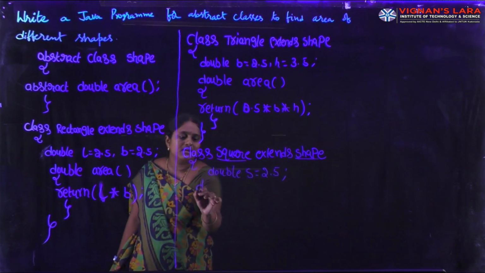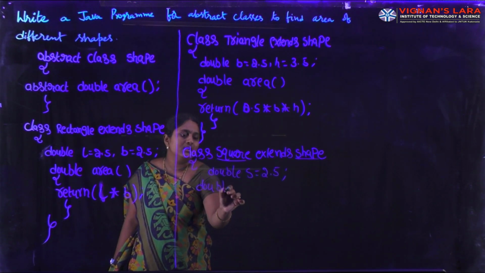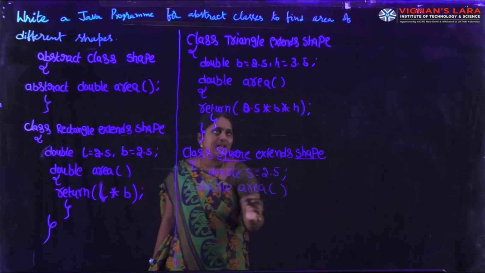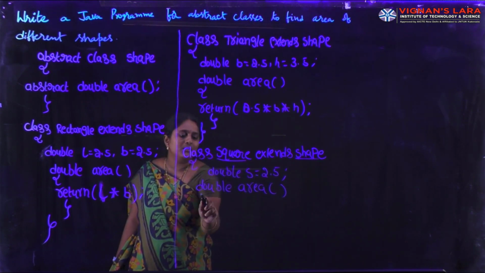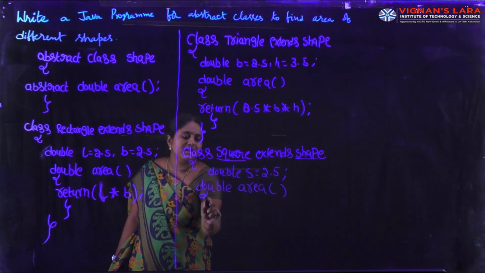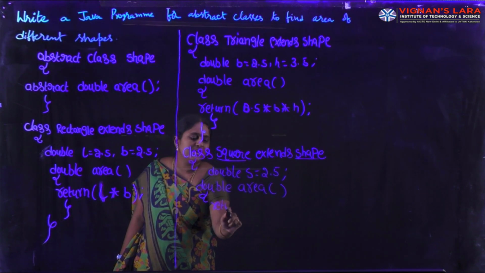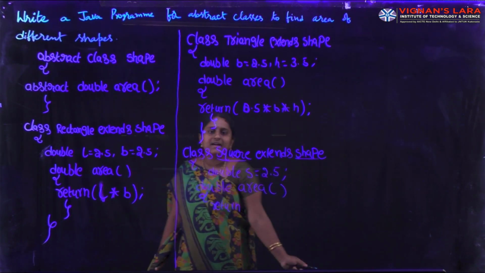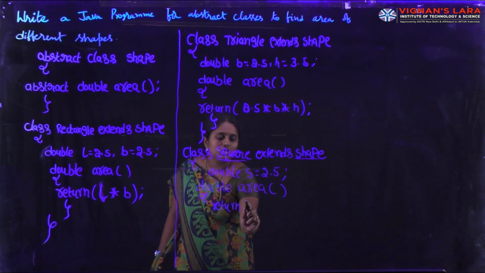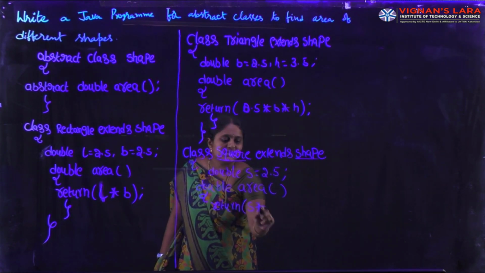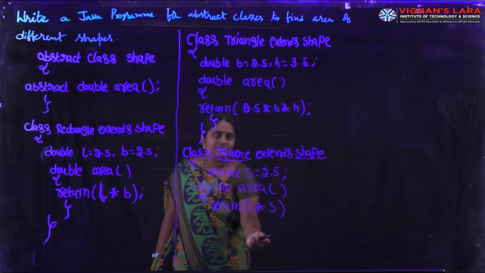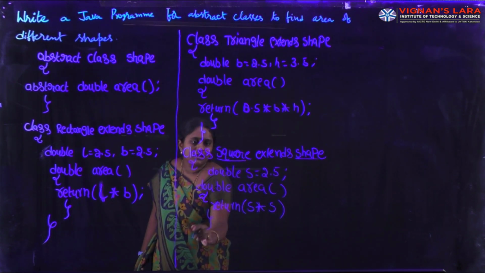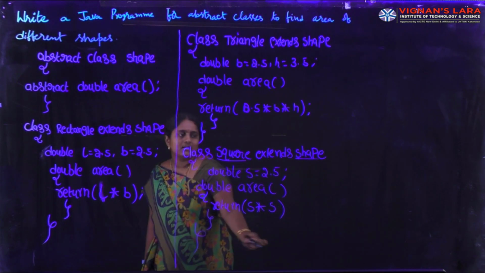Next, I am providing the body for the abstract method, which is area, as the implementation in the subclass. What is the formula for calculating the area of a square? Side into side, S into S. It returns S into S. I am closing the method body and class body.